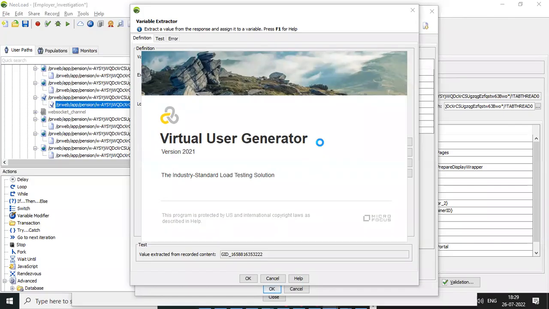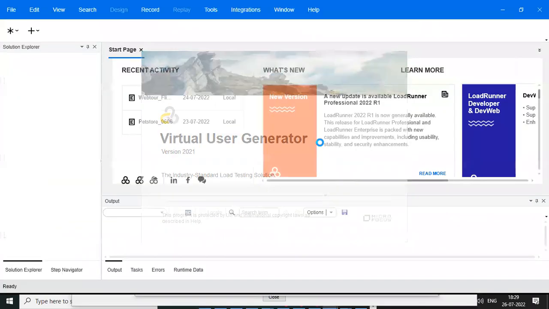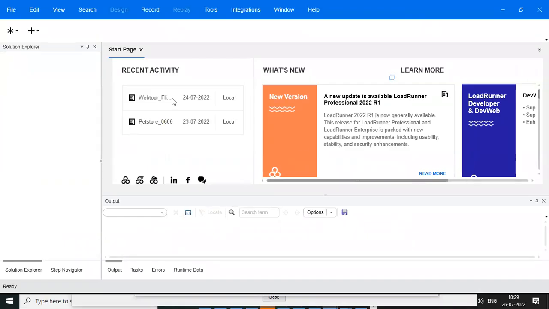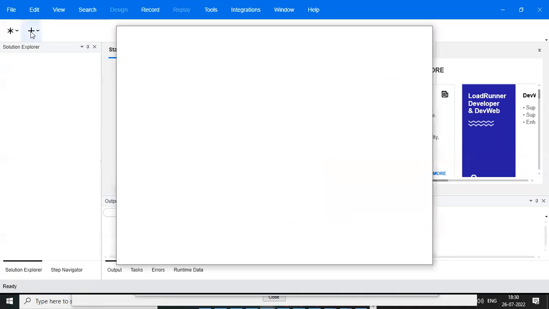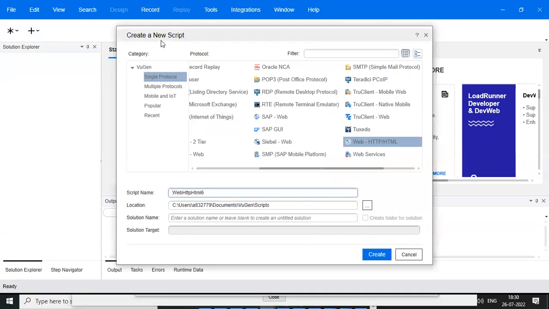So you should wait until this opens. See, it is open right now. Once you open it, you are able to see it like this. And after that, if you want to create a new script, click on this plus icon. After that, a pop-up window will open, Create New Script. Yesterday I already told you the Web HTTP/HTML protocol we can select, because we are doing